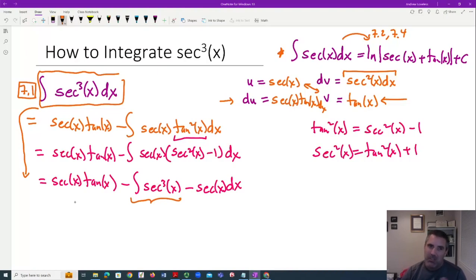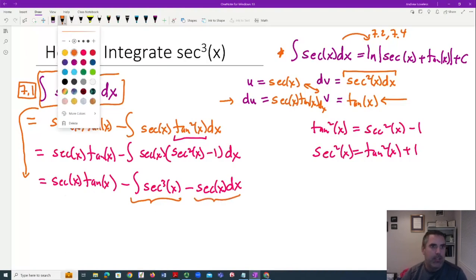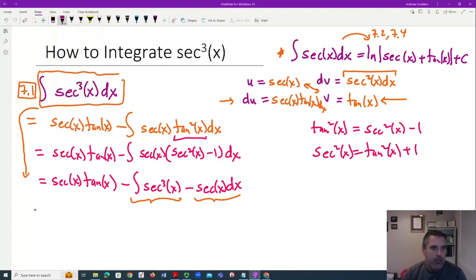And that's going to give us 2 secant cubed. And on the other side, we're going to have the integral of secant. So let's really break that down. So we have the integral of secant cubed of x dx equals secant x. I'll take an extra step to really help you see this.